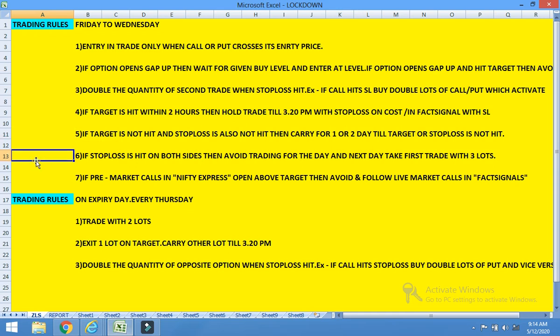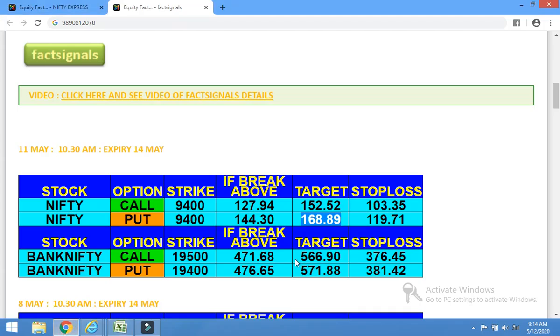If stop loss is hit on both sides, if you entered into call and it hits the stop loss, and if you entered into put and it hits the stop loss, then stop the trade for the day.